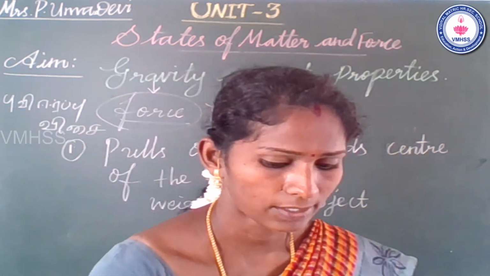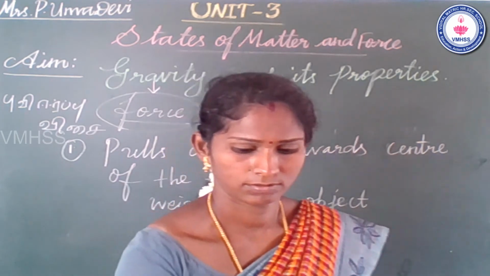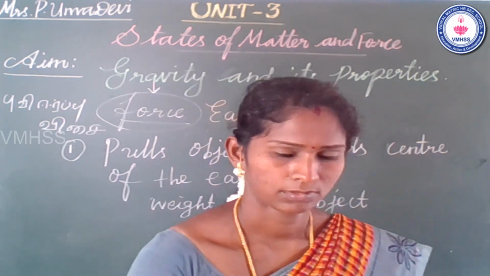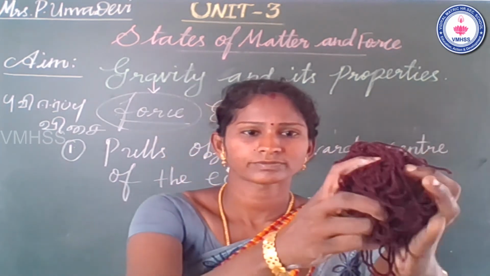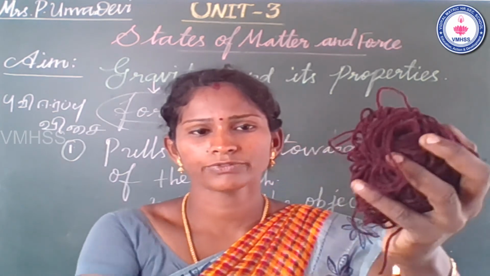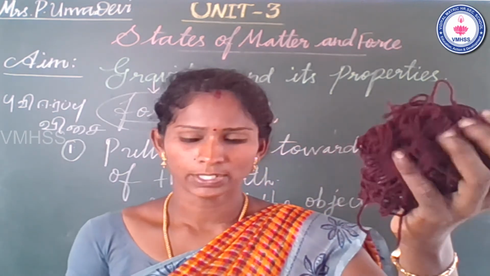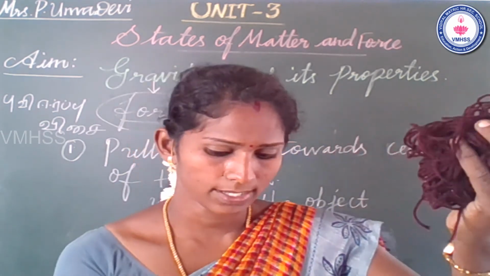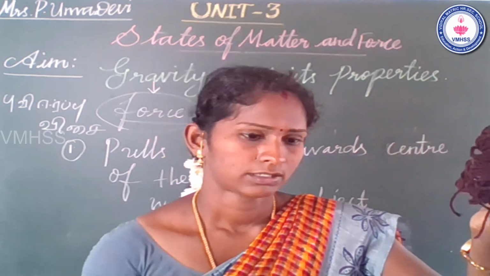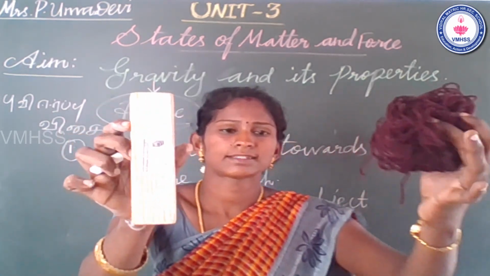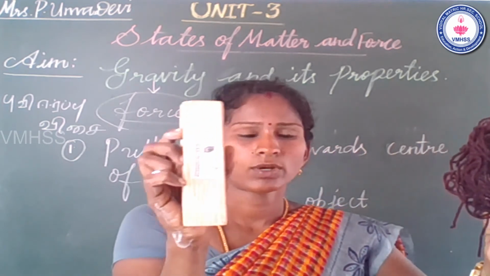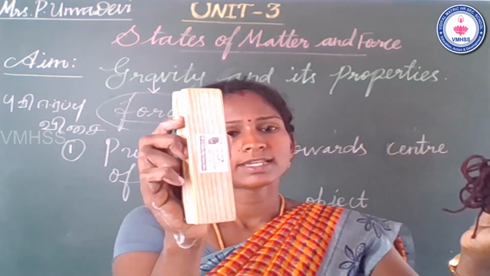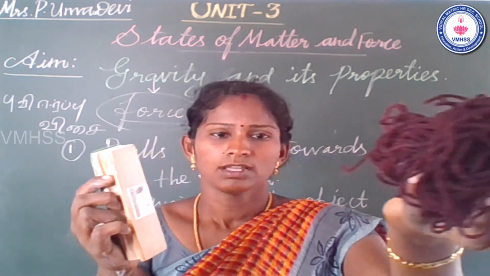Okay, we take another example. This is a bundle of thread, and another one is a duster. I take the duster in one hand, and the thread in the other hand.